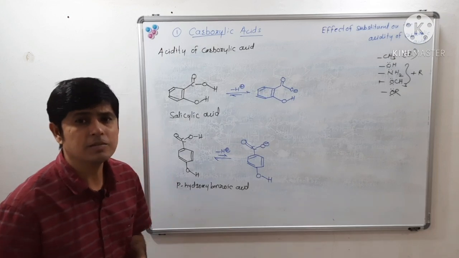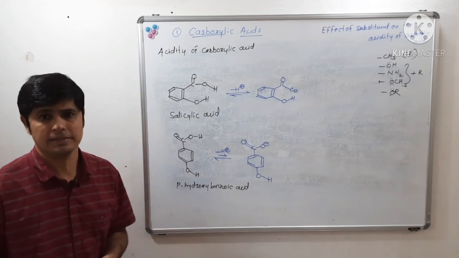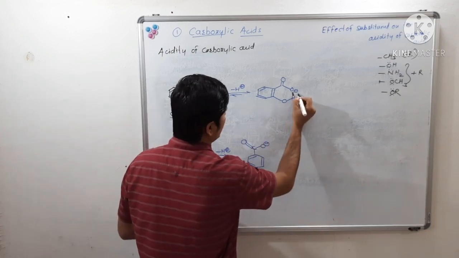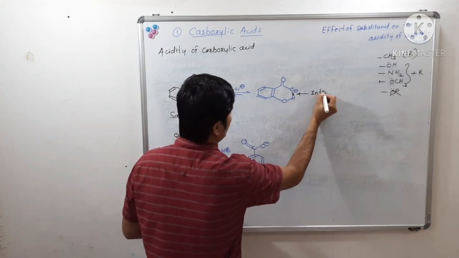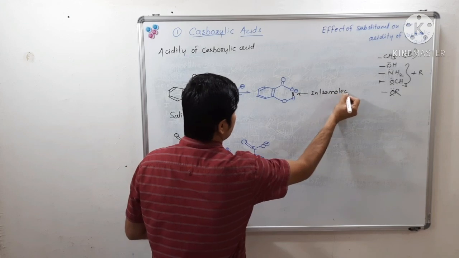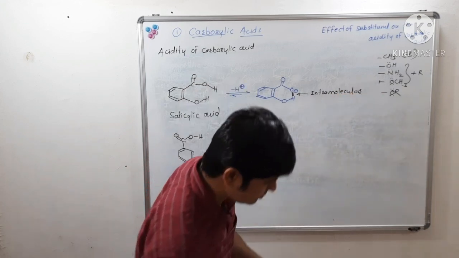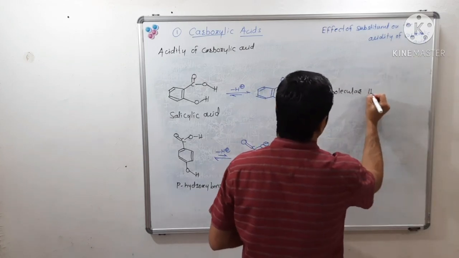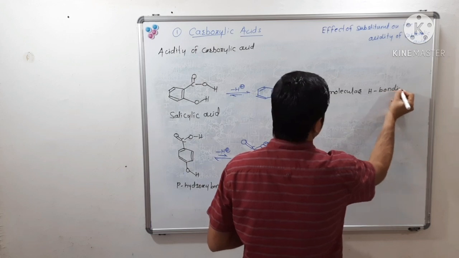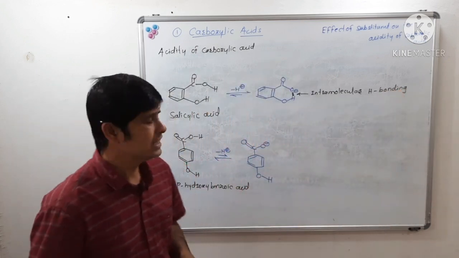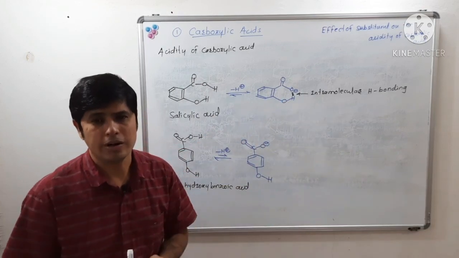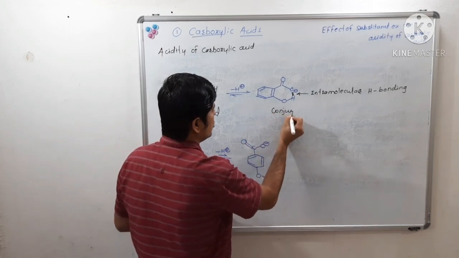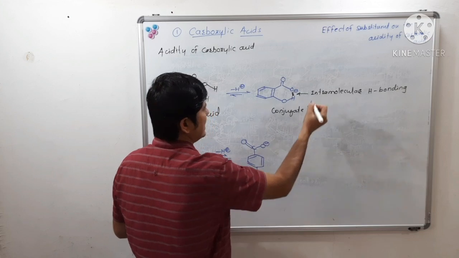Now see which conjugate base is more stable. This conjugate base is more stable because here there is intramolecular hydrogen bonding. So in case of salicylic acid or orthohydroxybenzoic acid, there is intramolecular hydrogen bonding which stabilizes the conjugate base of salicylic acid.